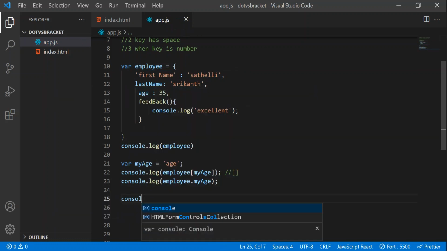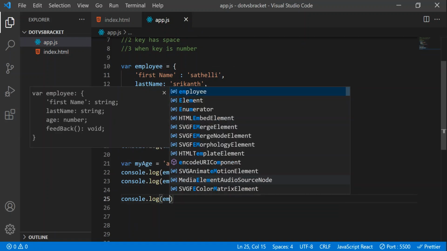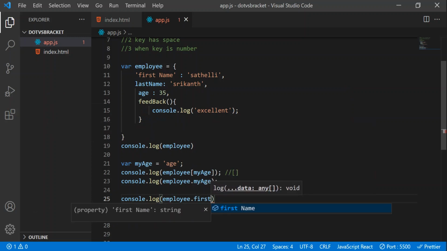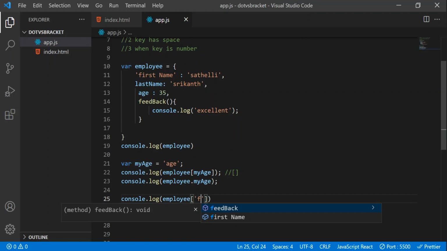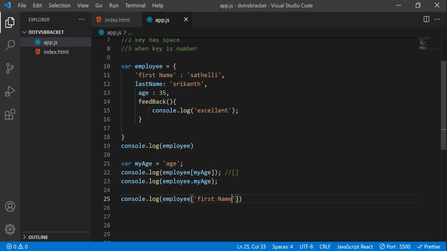Now if you want to print this Satali, you can't print that value with the dot operator. Again you have to type employee, and see, you cannot do that. Let's say I type first, then give a space, then name. Let's see what we'll get. See, here itself you got that wavy underline, so that means we cannot do that with the dot operator. So I'll again pass quotes here, and now we can simply write first name. Now you can see we got the output Satali. So this is another case.